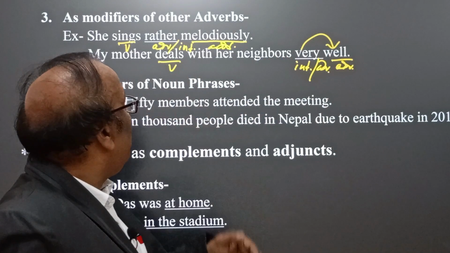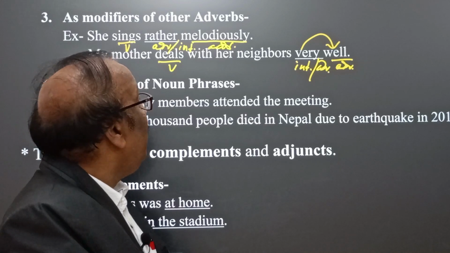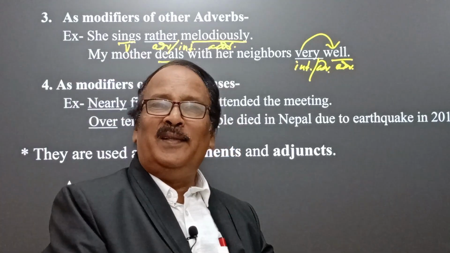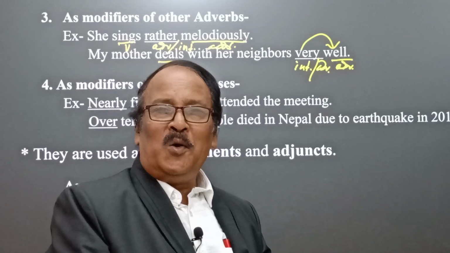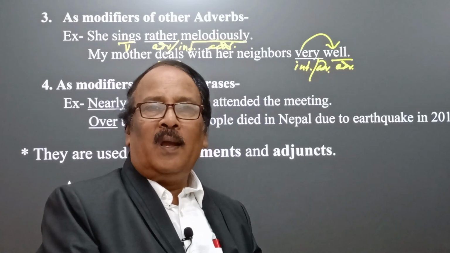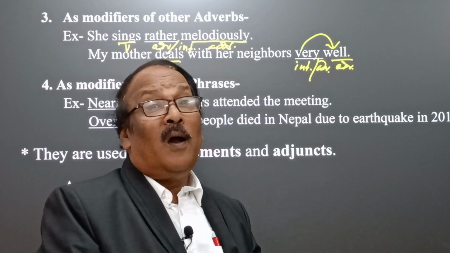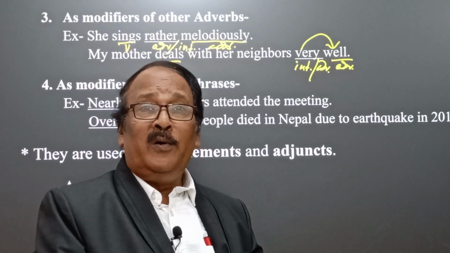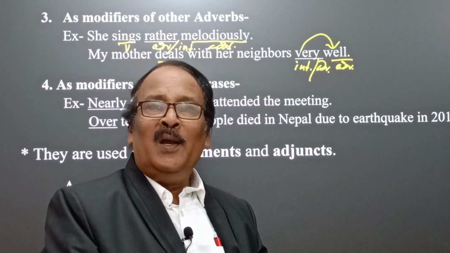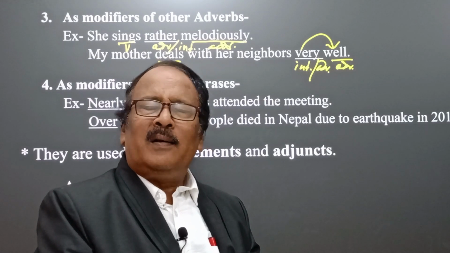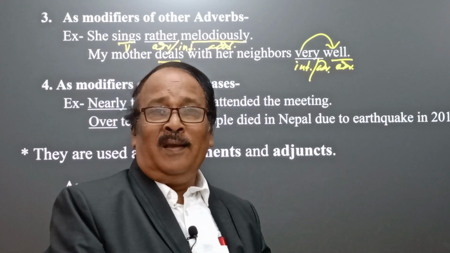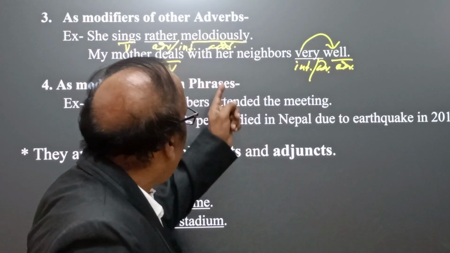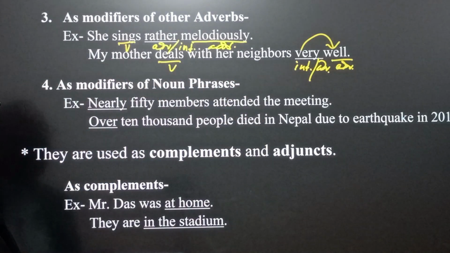How? My mother deals with her neighbors very well. This is the goodness or nobility of my mother. My mother deals with her neighbors very well. It means without any ill feeling or any type of odd thinking, and therefore here we find very well. Similarly,